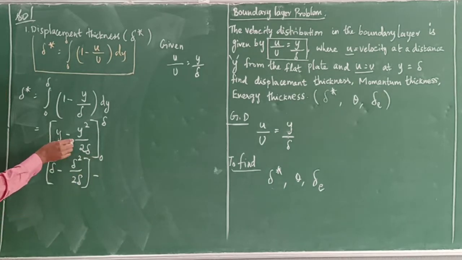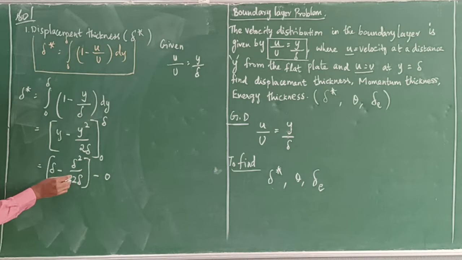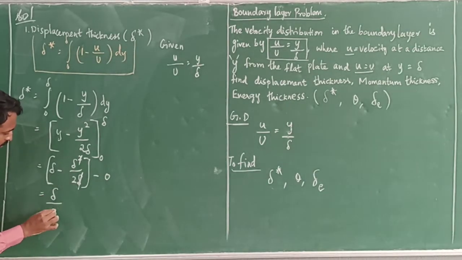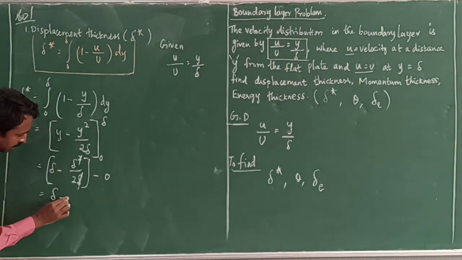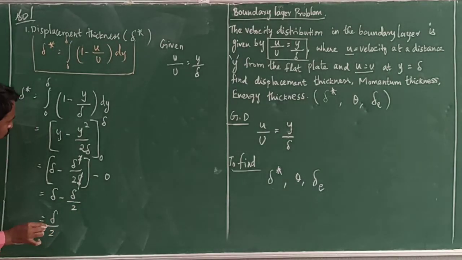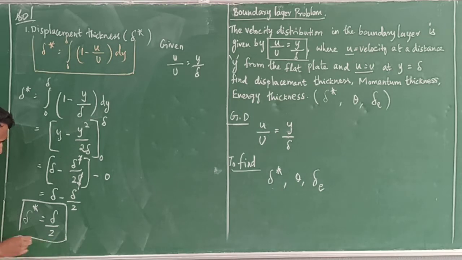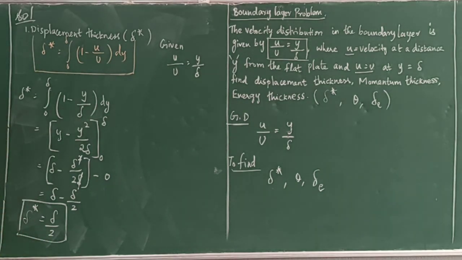For y is 0, 0 divided by anything is 0, so the lower limit term is 0. Simplify this: delta cancels with delta. So delta minus delta by 2, which is delta by 2. Displacement thickness, delta star equal to delta divided by 2.